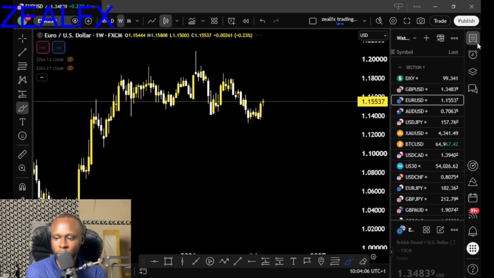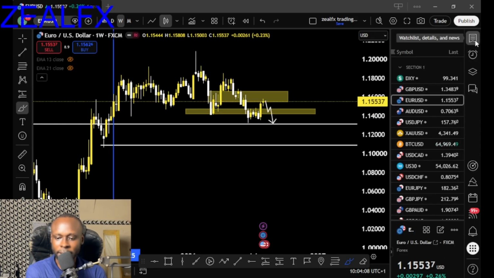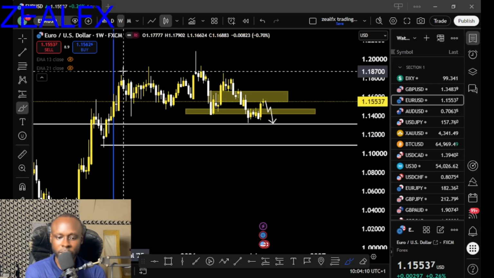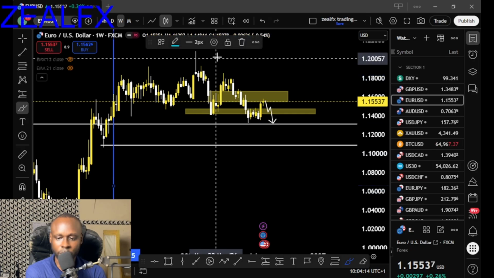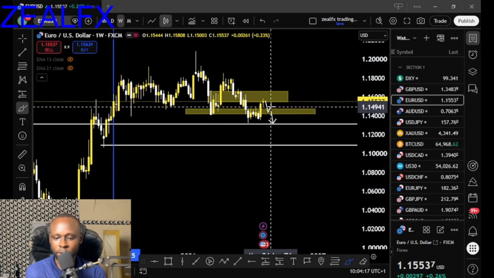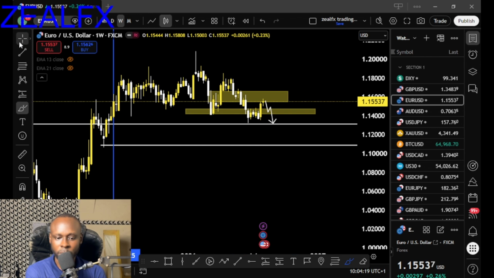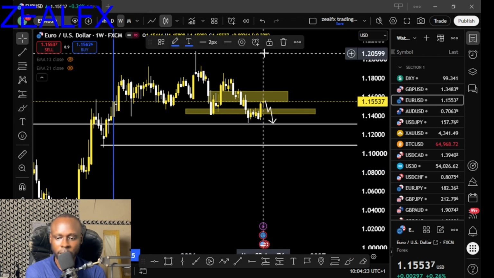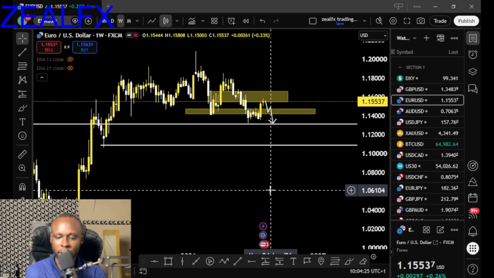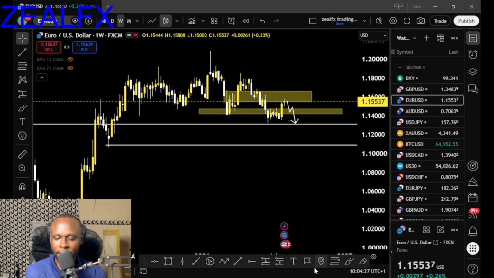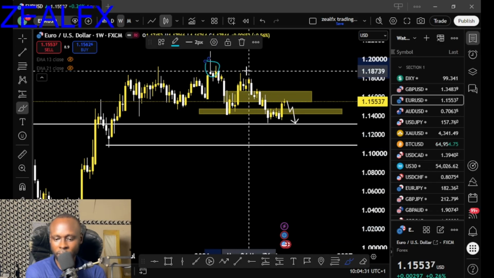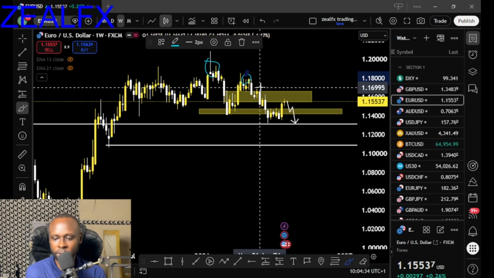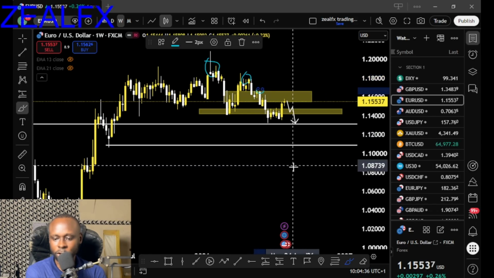Which is the EURUSD. EURUSD on my daily time frame, you can clearly see that we still have a bearish structure on the EURUSD, guys. So long as we have this structure, we expect price to remain bearish until we see price break out of some level. So let's look at the trend of the market first on EURUSD. You can see we have this higher high, then we have a lower high, and this series of lower highs indicates a bearish trend for EURUSD.